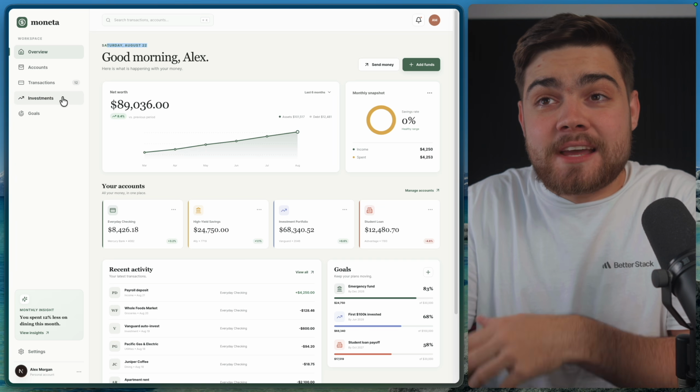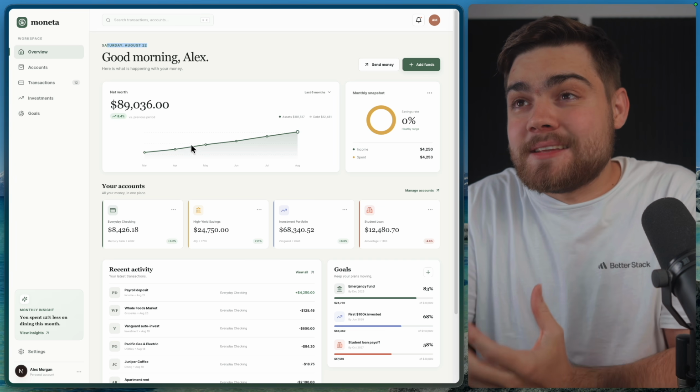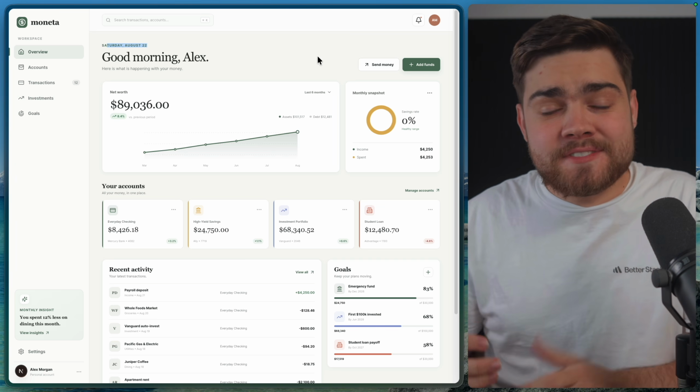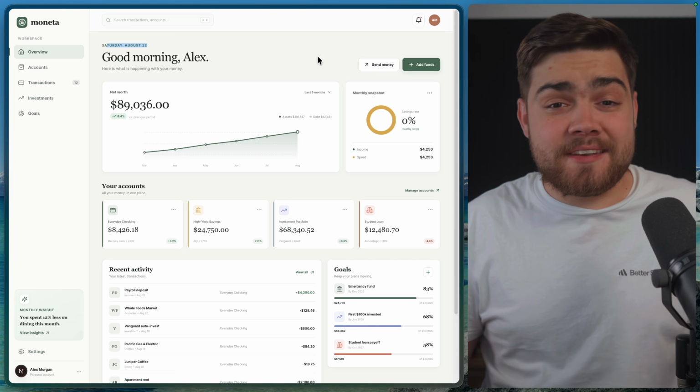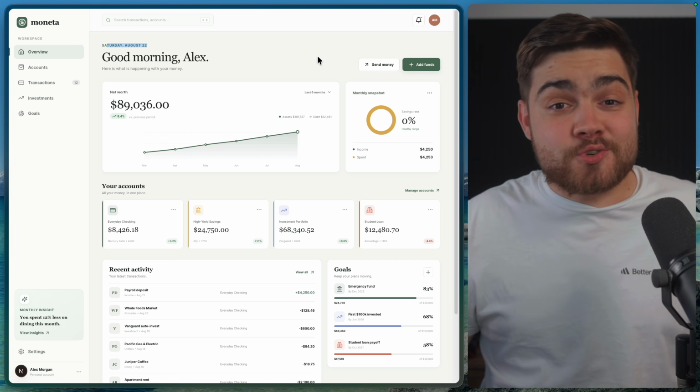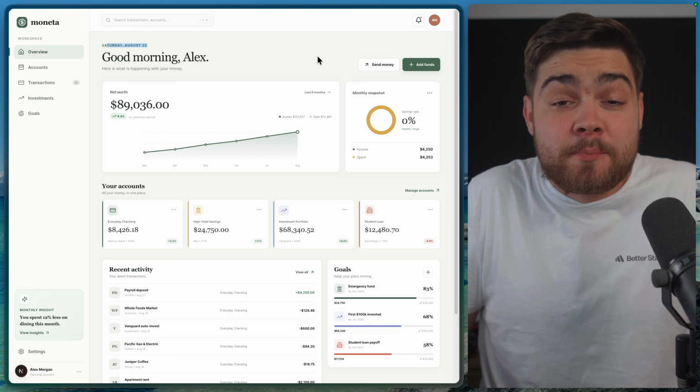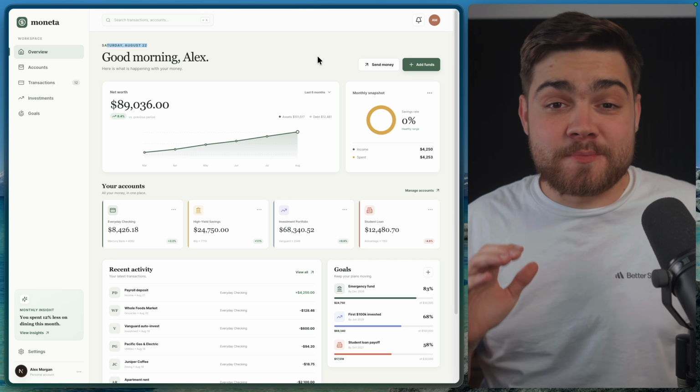We can't go to the accounts tab, transactions, investment or goals, it hasn't implemented them. You can send and add funds, but it's actually built this on a Next.js app, but then hasn't used a real database. Again, it's just storing all of this in JavaScript, and that's probably because it just spent 4 minutes on this and it cost me 33 cents.